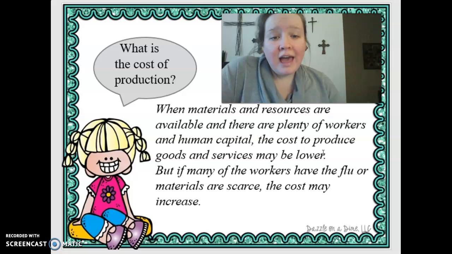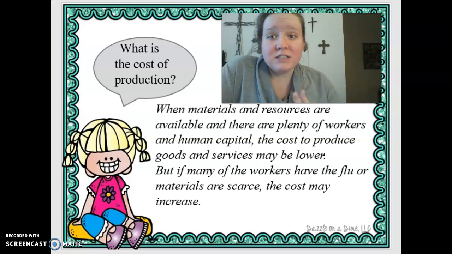But when you have workers who are out, so let's think about what we're going through in our world right now. So we're all going through the coronavirus, okay? So the coronavirus has had a lot of people not able to congregate together. So big factories and things like that have had to have fewer people come in at a time. So fewer materials are being produced. A smaller amount of materials are being produced every single day.